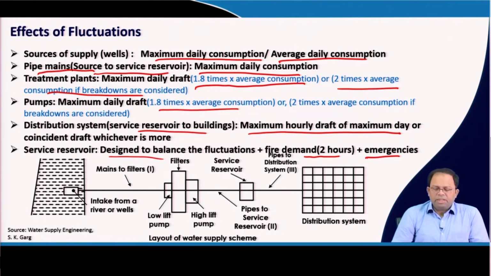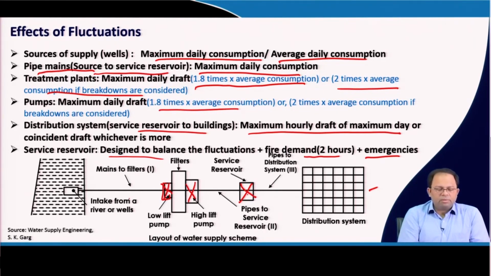In this particular image you can see this is the distribution system, this is our service reservoir over here, this is the pipeline to the distribution system, and this is our source, maybe a river, this is our intake, this is our main line which comes to the treatment plant. Maybe there is a pump involved over here which lifts the water into the treatment plant, and once the water is treated, again there is a pump involved which will lift the water into this service reservoir. And then from the service reservoir it is distributed into this distribution network.